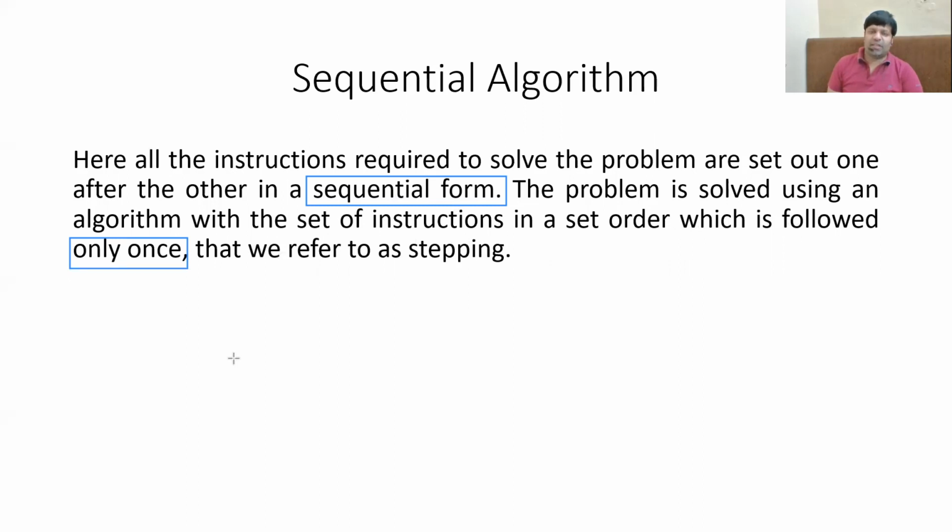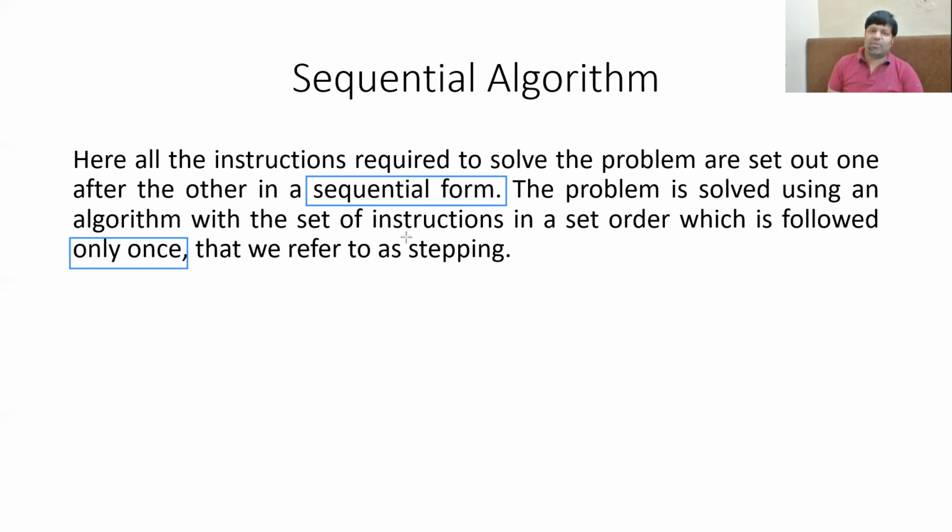If you have 5 instructions, 1, 2, 3, 4, and 5, sequential means you will follow these instructions in that same order, 1, 2, 3, 4, and 5. And none of these instructions will be executed twice. You cannot do it like this, 1, 2, 3, 1, 2, 3, 4, 5. Then it is not sequential. Sequential strictly means 1, 2, 3, 4, 5, and only once.